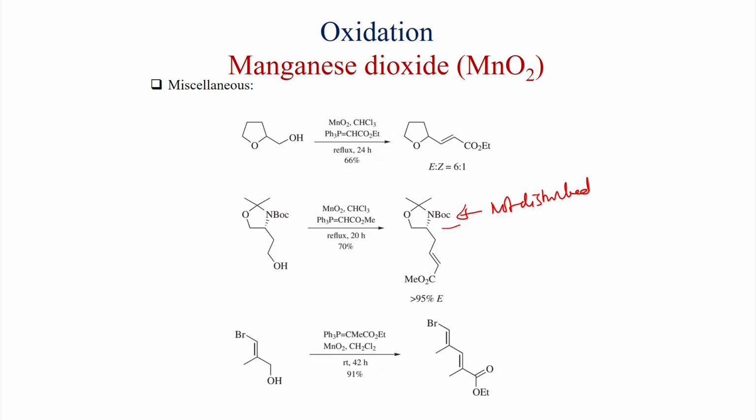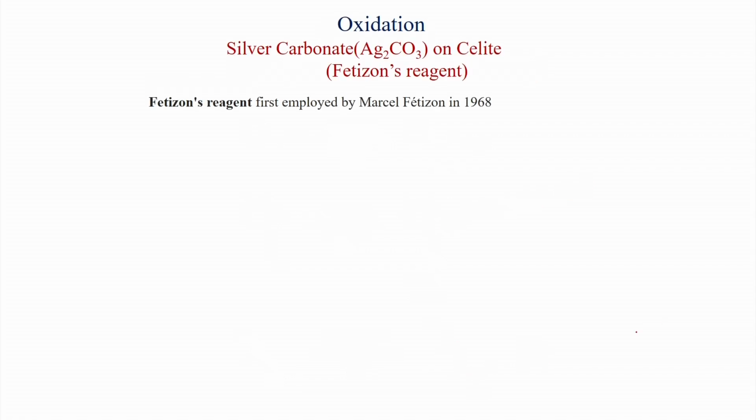Here a bromo containing allylic alcohol was treated with similar conditions, manganese dioxide and Horner-Wittig ylide with a methyl group present here. You get this diene. So, first the alpha beta unsaturated aldehyde is formed and then the Wittig olefination is carried out, and here selectively you can see these two groups are trans to each other. So, the major product is the E isomer here. So, major product is E, because a stabilized ylide generally gives the E geometry.